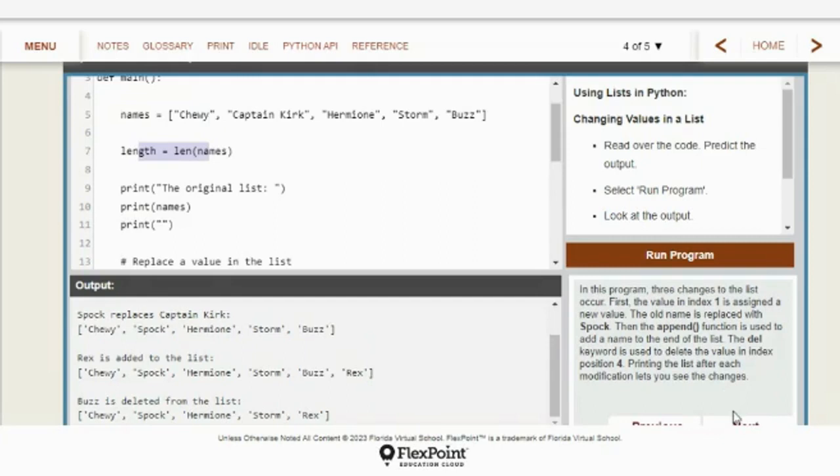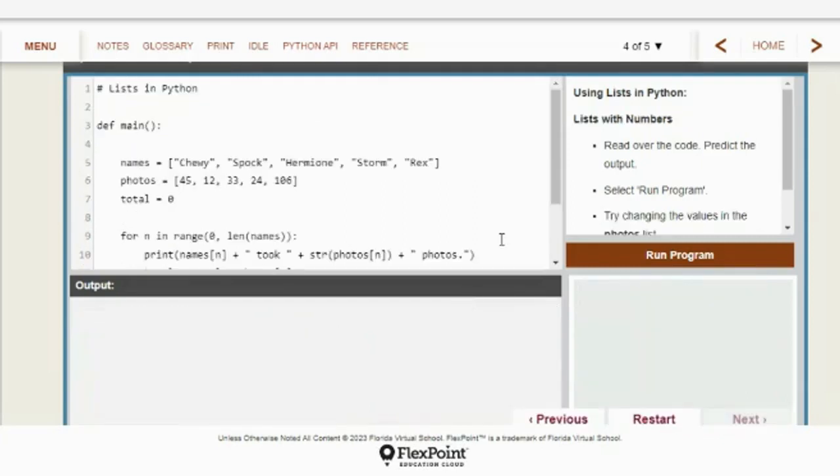So let's look at their last example. All right, define main. Here's our list. This is our new list that we created last time: Chewie, Spock, Hermione, Storm, Rex. And it says photos. So we've created a second list. This is a list also because it's got the brackets. And this is a list of numbers, 45, 12, 33, 24, 106. And we're going to set the total equal to 0 to start.